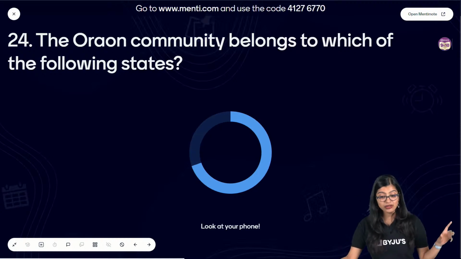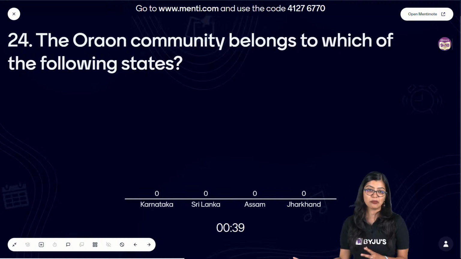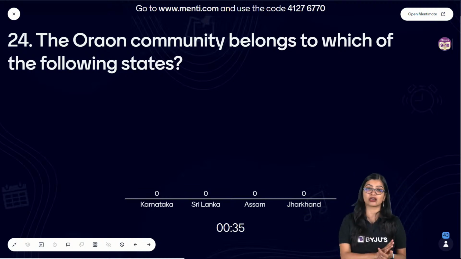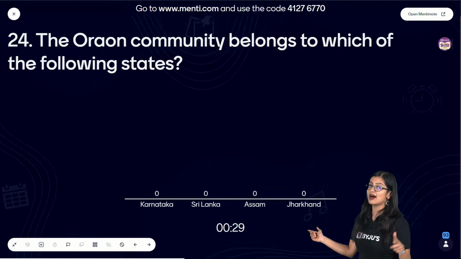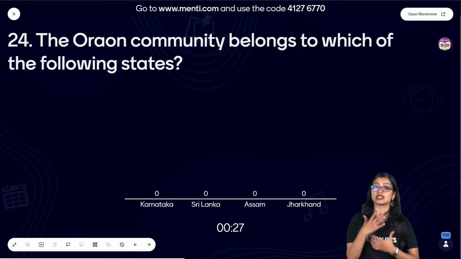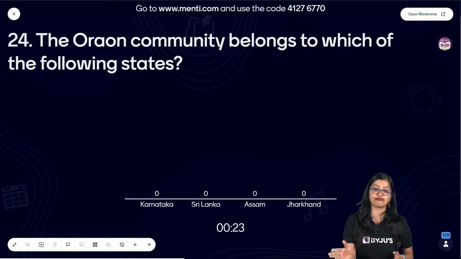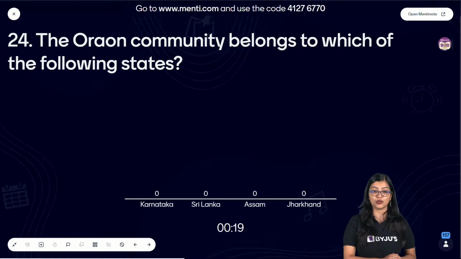That is, the Oraon community belongs to which among the following states? This is the last example that is there in your textbook. So is it Karnataka, Sri Lanka, Assam or Jharkhand? Now with this, of course, I'll only tell you, you can eliminate Jharkhand. You can eliminate Assam because I told you Santal community or the Santal nomadic tribes are from Assam. Leaving you with 1, 2 and 4. So 1, 2 and 4, where does the Oraon community belong to?